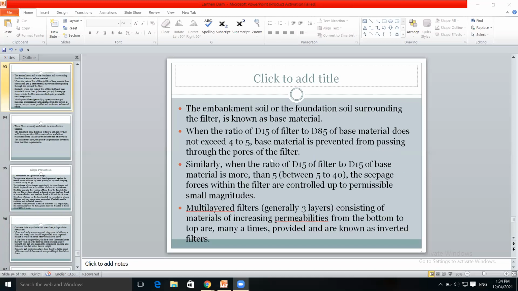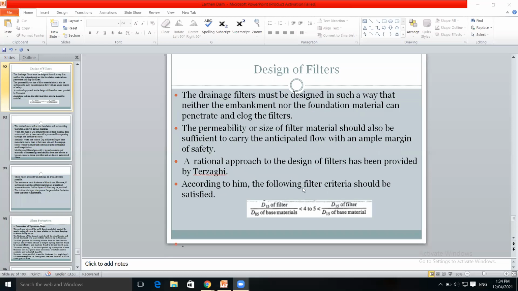So according to this equation, filter criteria, the design of filters is done. That is given by the ratio D15 of filter divided by D85 of base material, which should be less than 4 to 5, and D15 of filter divided by D15 of base material, that should be greater than 4 to 5.